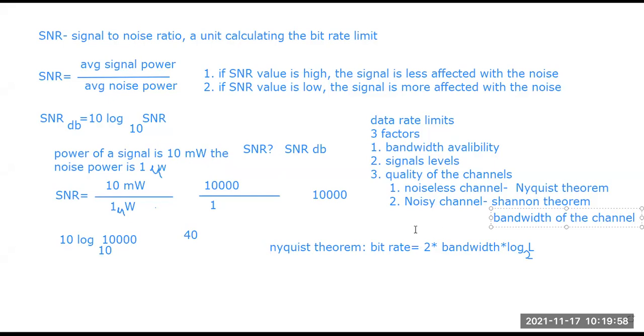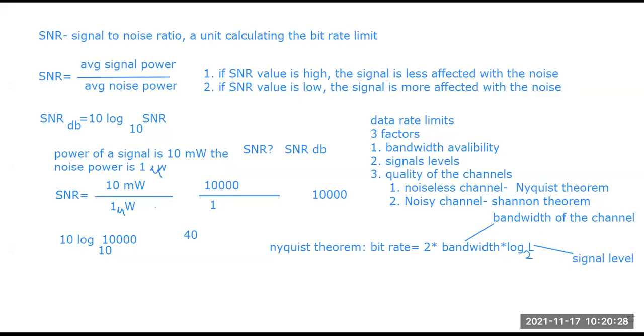I have already told you that there are 3 factors on which the data limit depends. So this L is the level of the signals, the signal level. These are the terms for the Nyquist theorem, and the Nyquist theorem gives the following equation: bit rate equals 2 into bandwidth into log L base 2.